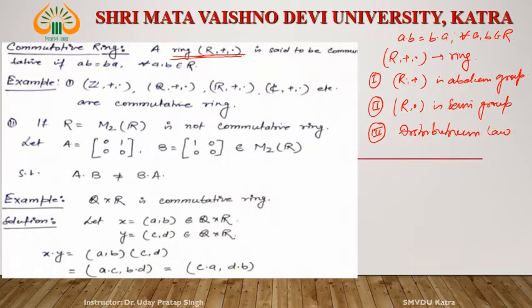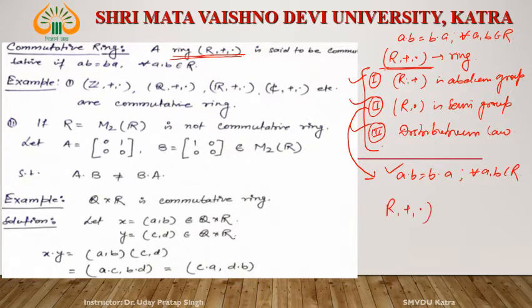Besides these three conditions, this semigroup satisfies one more property, that is commutativity: a·b is equal to b·a for all a, b belongs to R. If these three conditions and this commutativity are satisfied by this structure (R, +, ·), then it is said to be a commutative ring. So a ring (R, +, ·) is said to be commutative if ab is equal to ba for all a, b belong to R.